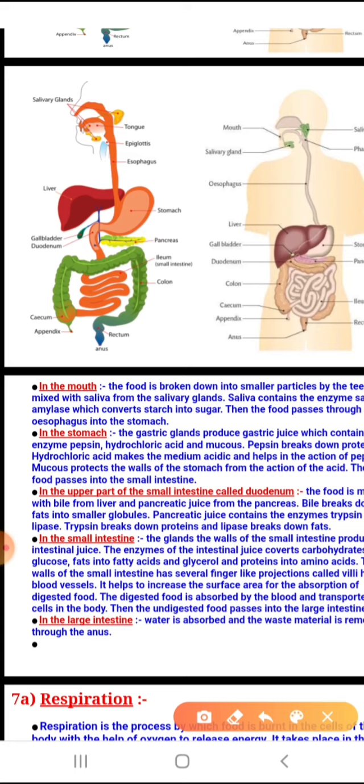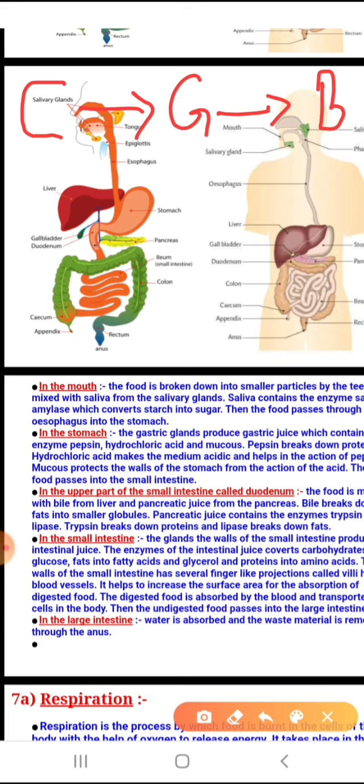That means carbohydrate you had taken is broken down into glucose. This glucose is directly absorbed by the blood. Next, you have taken proteins. Proteins are broken down first into simpler peptides, dipeptides, tripeptides, and then from there into amino acids.